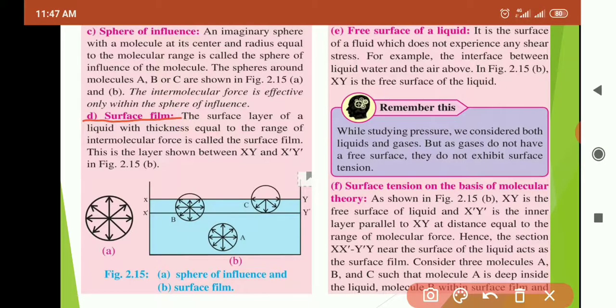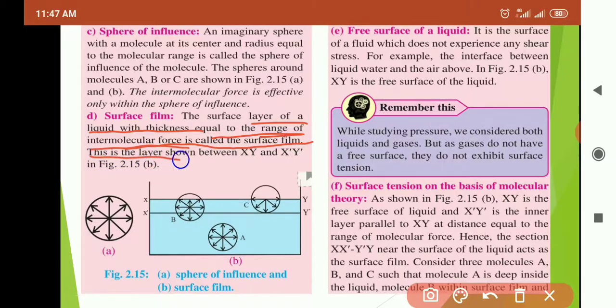Fourth point is surface film. The surface layer of a liquid with thickness equal to the range of intermolecular forces is called surface film. You see the film while forming a bubble. That film is up to only the range of intermolecular forces. The thickness of that film will always be equal to the range of the intermolecular forces, and that is nothing but surface film.